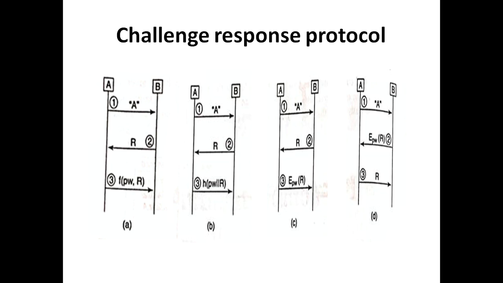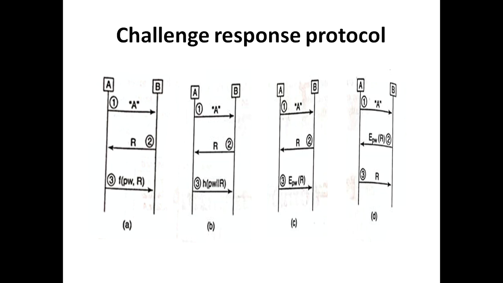So in the last figure, the challenge sent by the server is in an encrypted form. The client would need to decrypt the challenge to obtain the nonce and return it to the server to prove knowledge of his or her password.